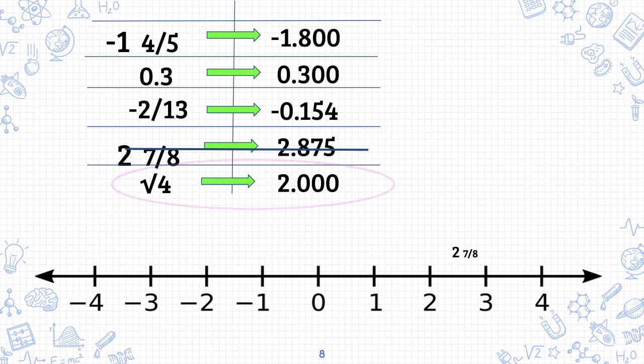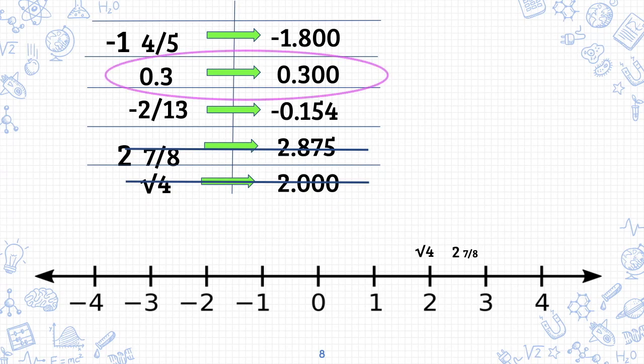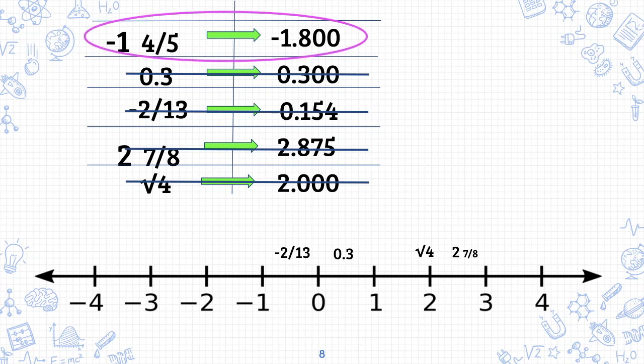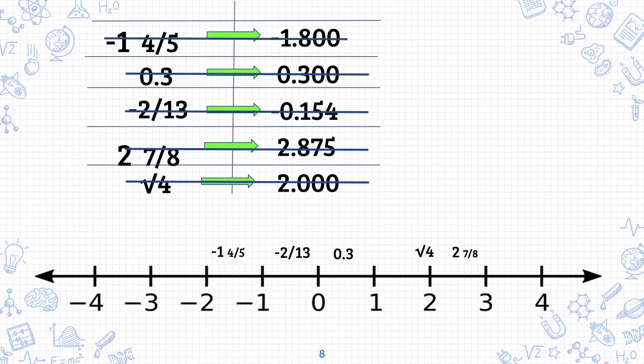All right, what's the next biggest number? 2.000. The square root of 4 would go right on top of 2. What's the next biggest number on this list? Hopefully you said 0.3. And if you did, that would be correct. And that would fall between 0 and 1. So what number's bigger? Negative 1.800 or negative 0.154? Negative 0.154 is bigger, and it goes between the 0 and negative 1. And then finally, we can place 1 4/5 between negative 1 and negative 2.